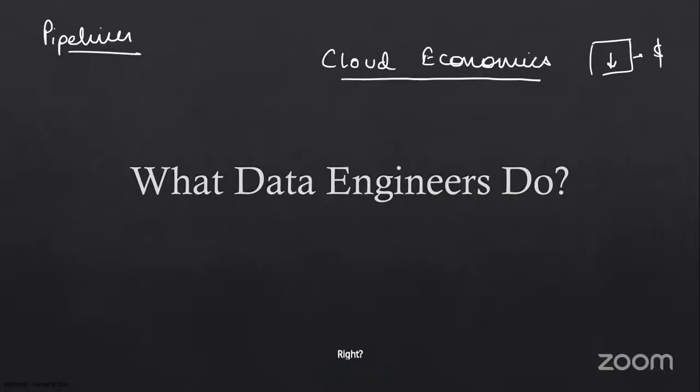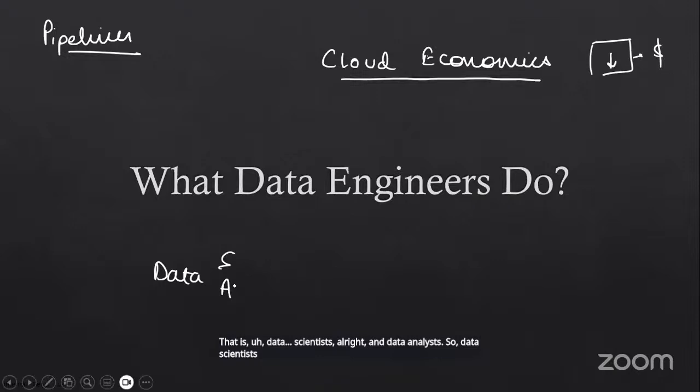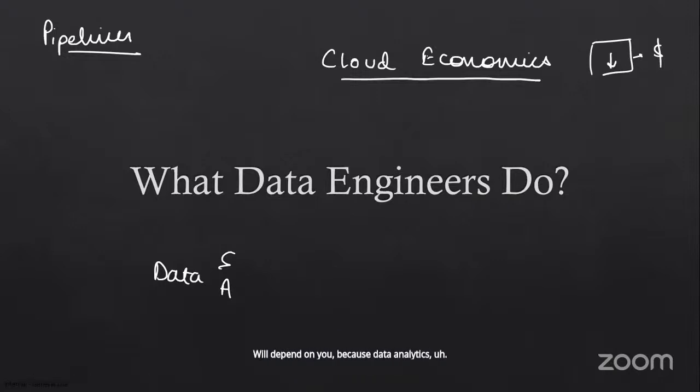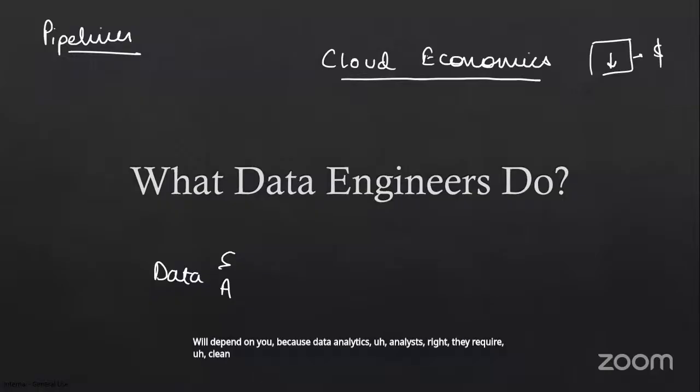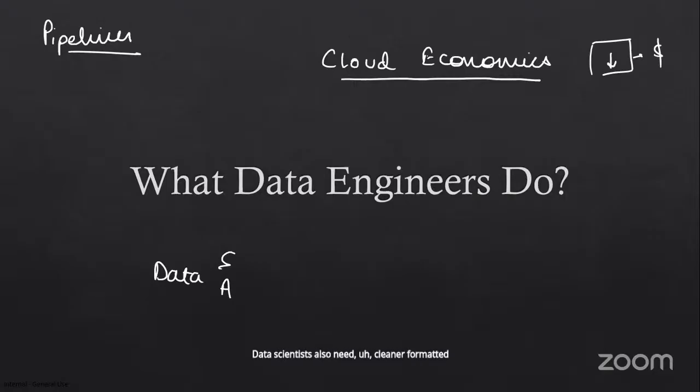Now, as a data engineer, you will be supporting two very important profiles. That is data scientists and data analysts. So data scientists and data analysts will depend on you, because analysts require clean data. They require formatted data. Data scientists also need clean and formatted data to train their models. So both of these job profiles actually rely on your work as a data engineer. And you'll be automating the ETL tasks also.